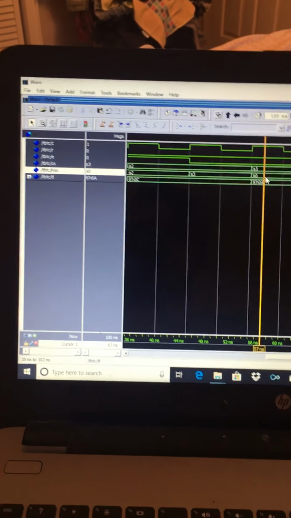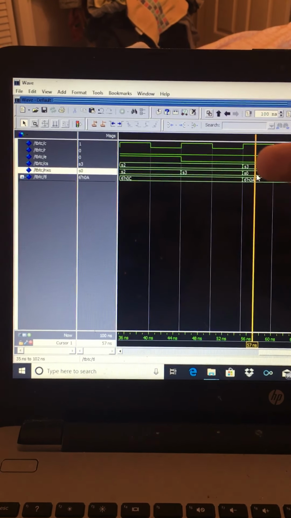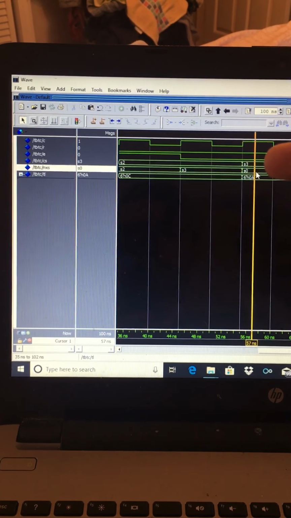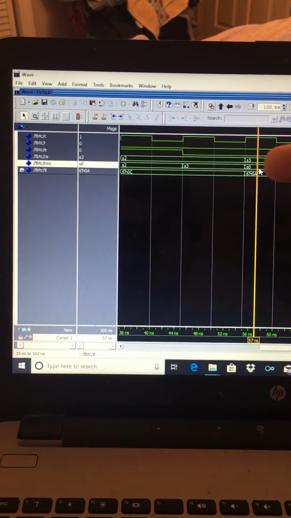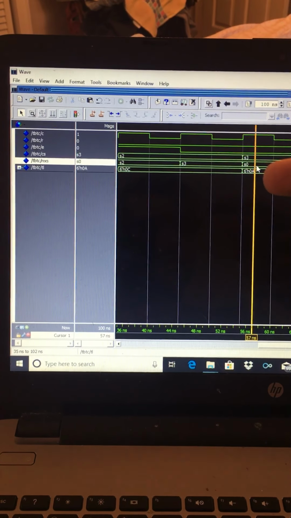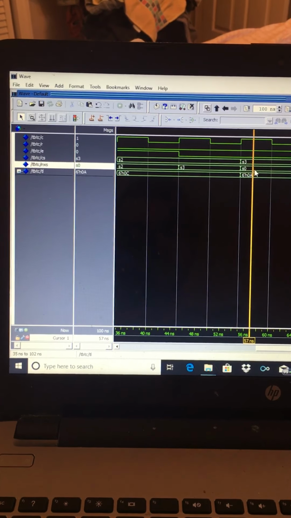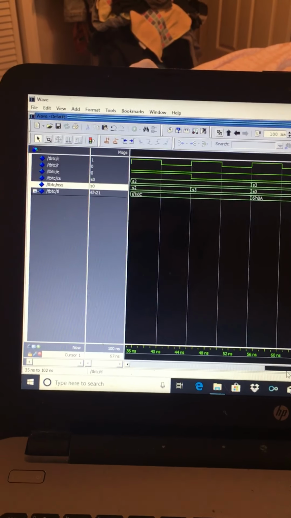And then at the next rising edge, clock is enabled, reset disabled, car isn't being detected in the east and west, the current state is state 3, and the next state is state 0 with an output of 0A, which is 001010, which means the east-west light is yellow. And at the next rising edge,